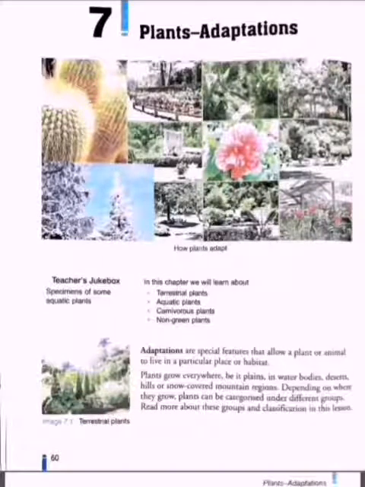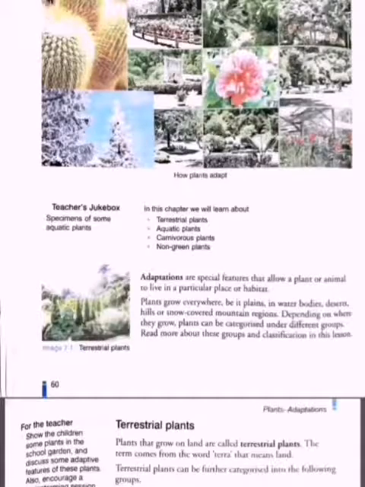So let's get started. In this chapter, we are going to learn about terrestrial plants, aquatic plants, carnivorous plants, and non-green plants. We will study all the types of plants and their adaptation to the region where they are, and the evolution of them according to their region. We have studied about them in short in the previous chapter.